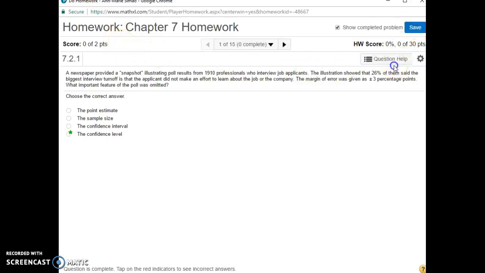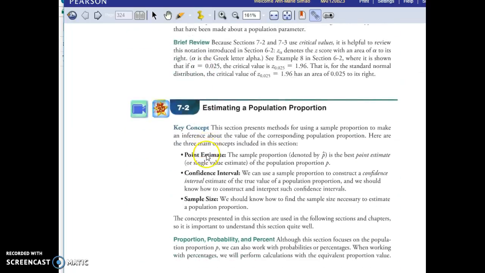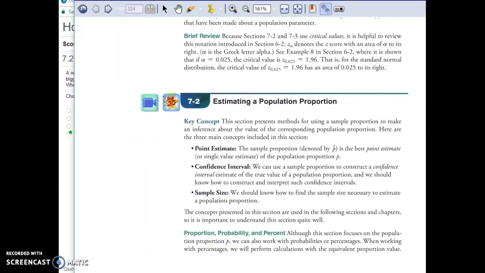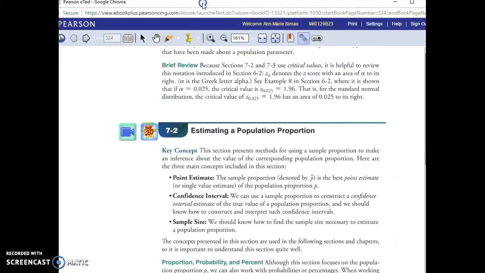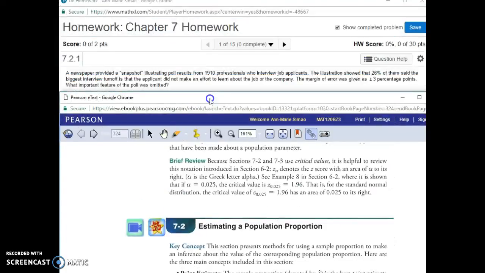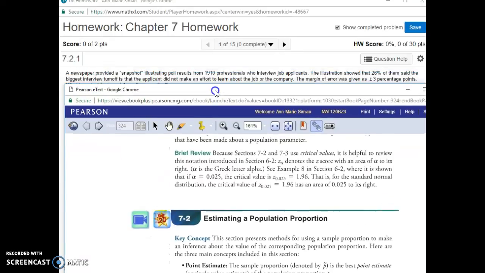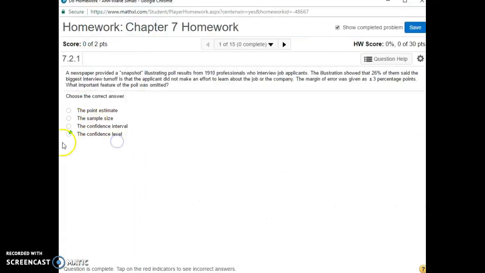So if I click on question L and go to my textbook, if I scroll through estimating population proportion, point estimate, sample proportion, so that's going to be what? That's going to be that 26% of them. The confidence interval, we can use a sample proportion to construct a confidence interval. Well, that's going to be what? So we can look at that, and then sample size, how many of them? 1,910. So my margin of error was that plus or minus 3%. Well, that's what gives me that interval, right? 26% plus or minus 3, that's my interval. So I only have one thing left, and that's going to be my confidence level.